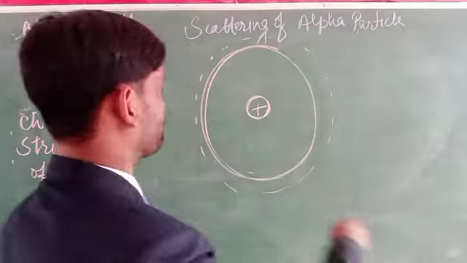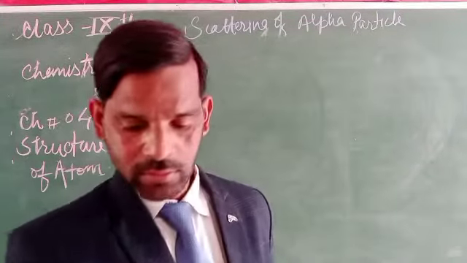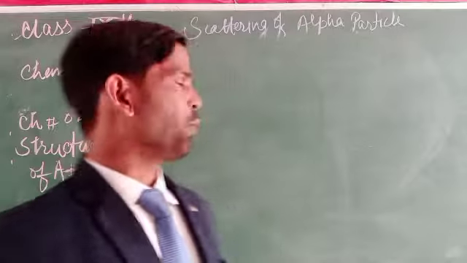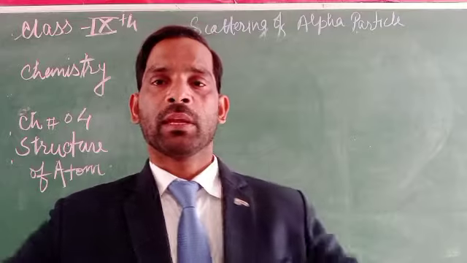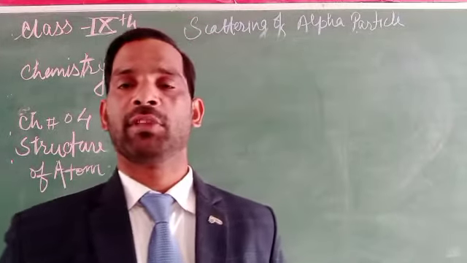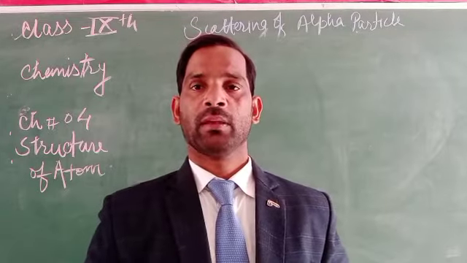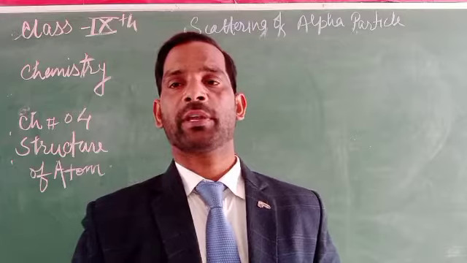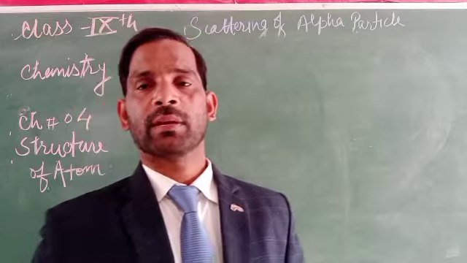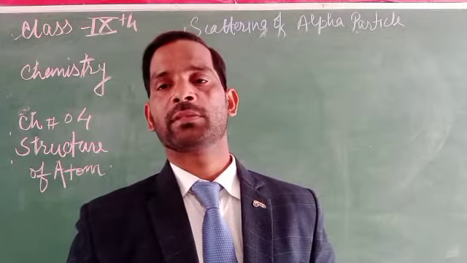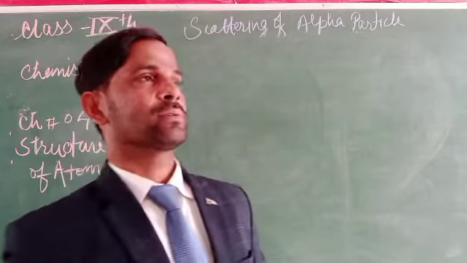Now here, on passing the alpha particles through the gold foil, it is concluded that some of the alpha particles move straight without any deviations. So it's supposed that there is free space through which these particles or rays move forward. Some of the rays bend slightly, some bend very largely, and few of them